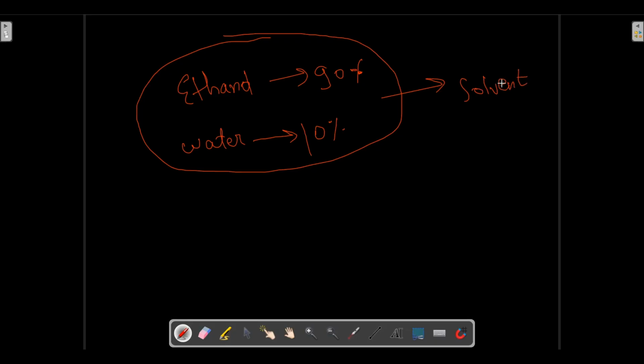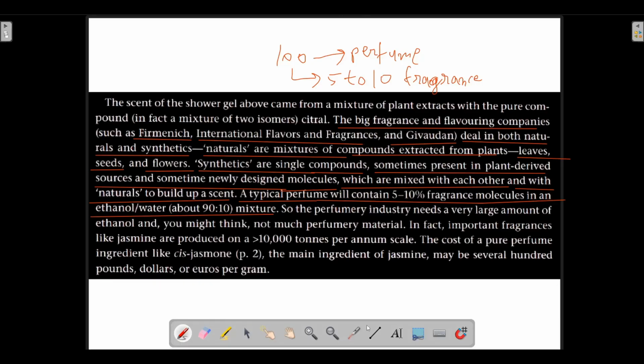And for what purpose is this solvent used? This solvent is used for dissolving fragrance. So this is the thing: 90% ethanol, 10% water, in that solvent.